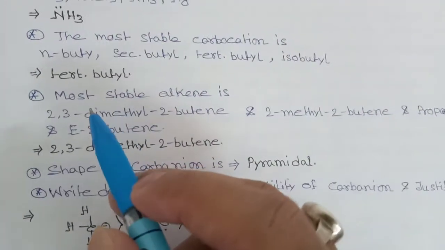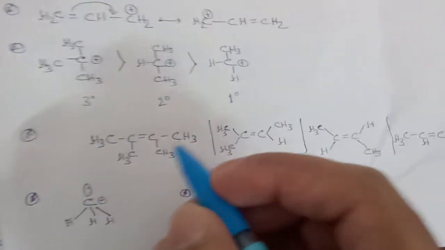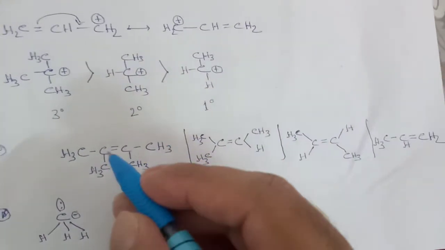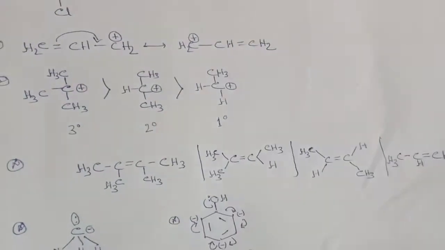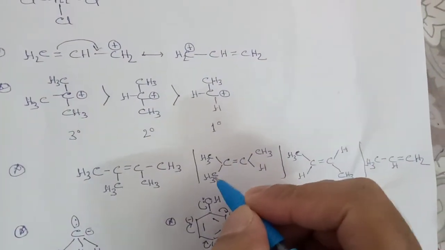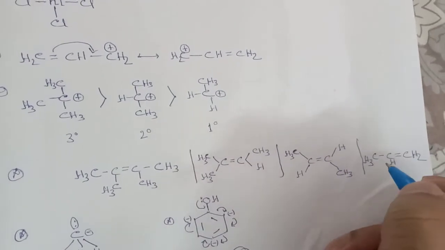Now we have to see which one is the most stable alkene. We have all the structures. This is 2,3-dimethyl butene, and the second one is 2-methyl butene. This is 2-butene, and this is your propene.